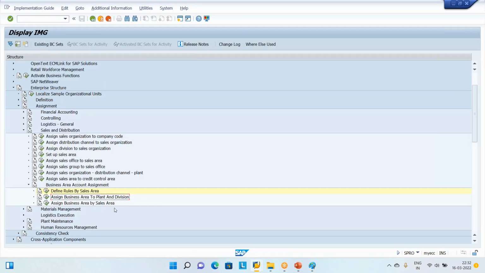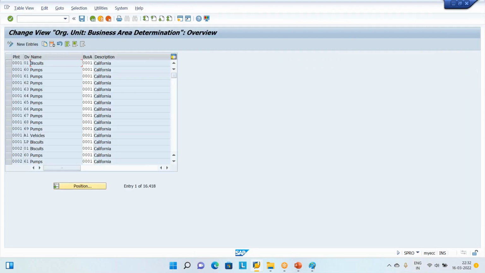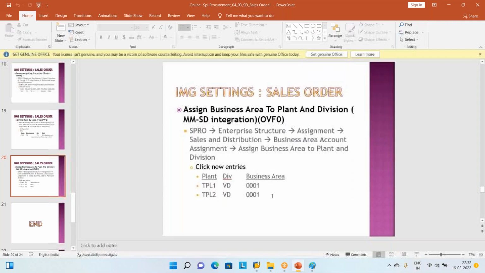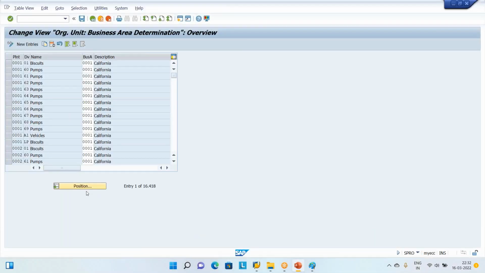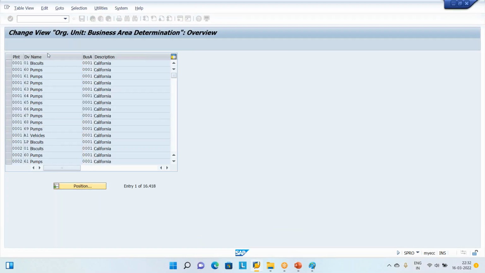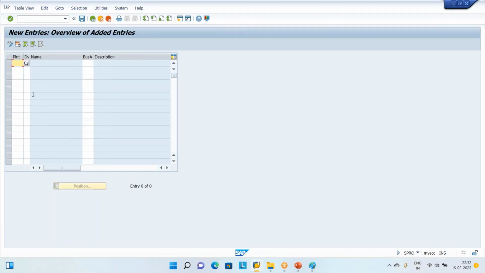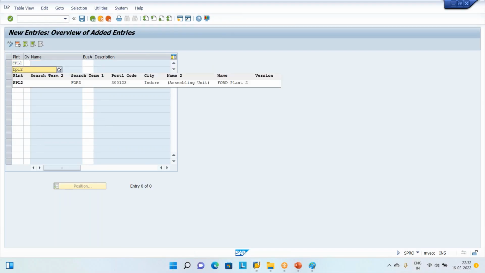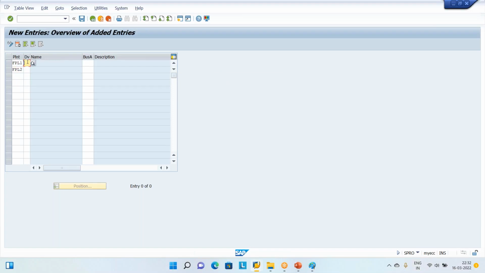Last one. Assign business area to plant and division. Here new entries for our factories. Ford plant 1, Ford plant 2, division is DF, Ford division.